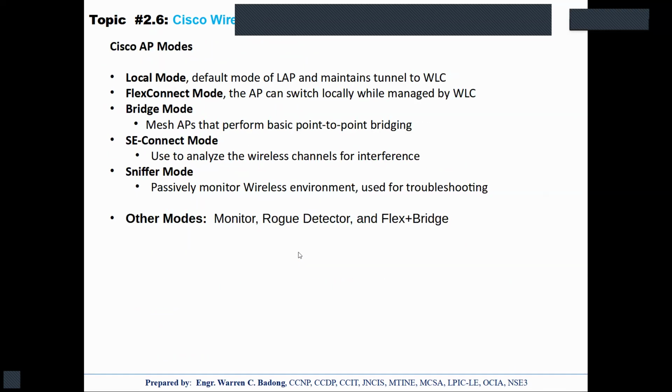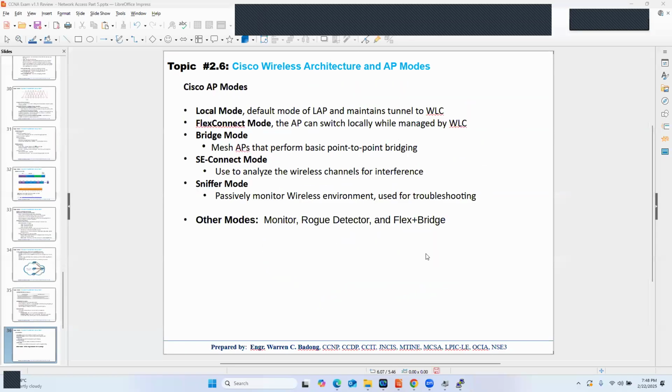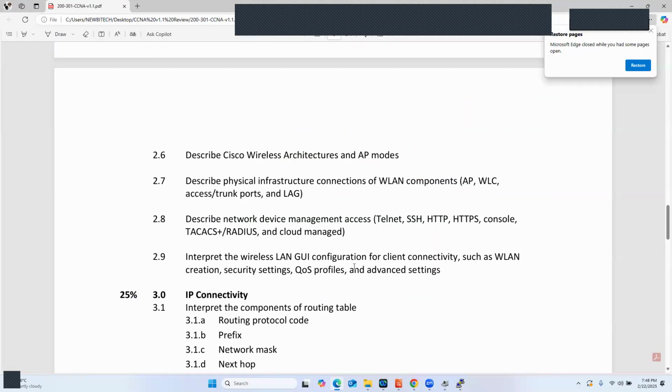So I think that's all for today. Okay? I will not overwhelm you with a lot of discussions. So next meeting, we'll have the next part of this exam objective. We will discuss the physical infrastructure connection components.